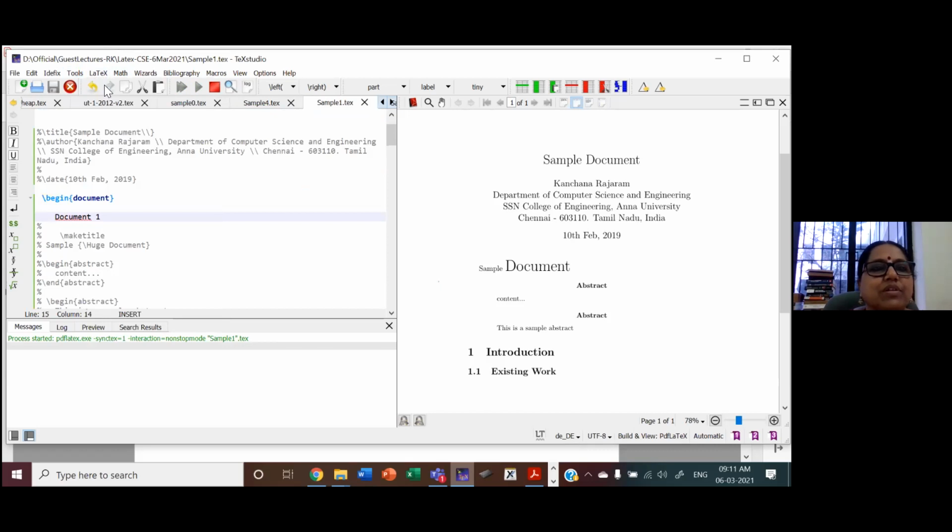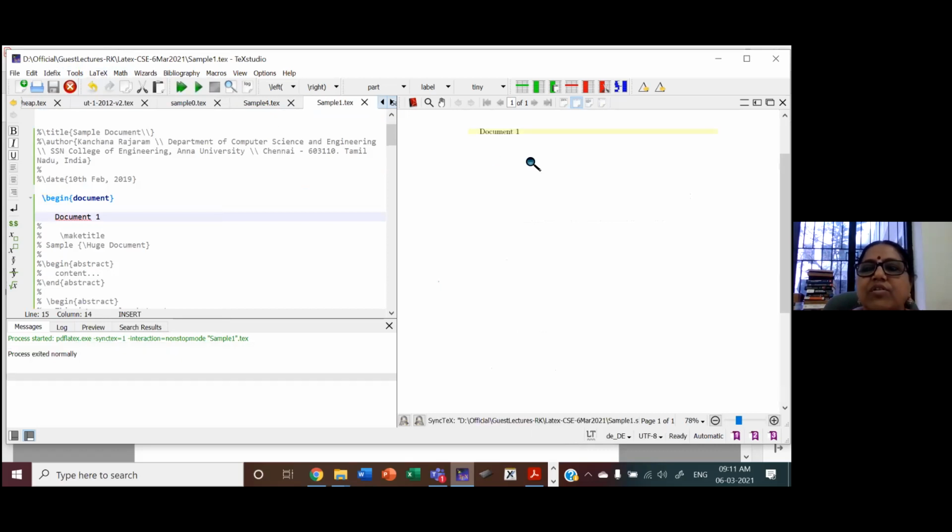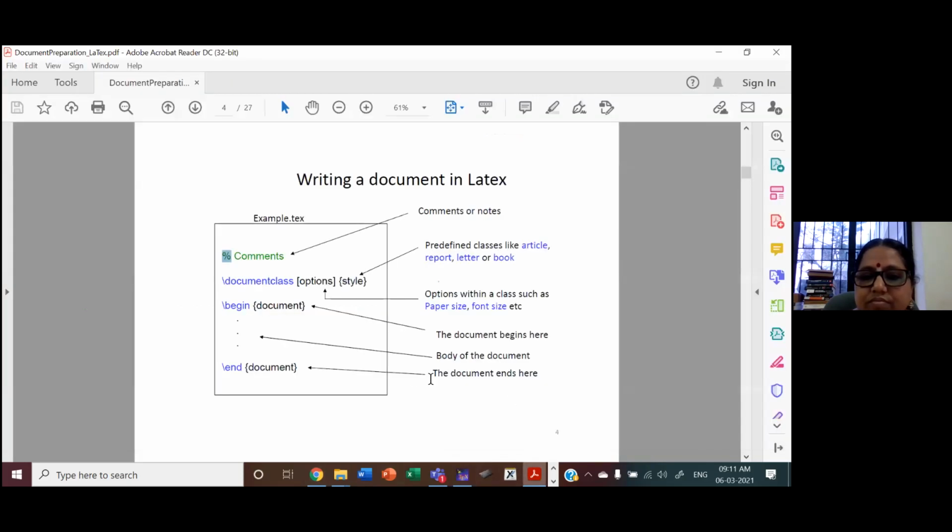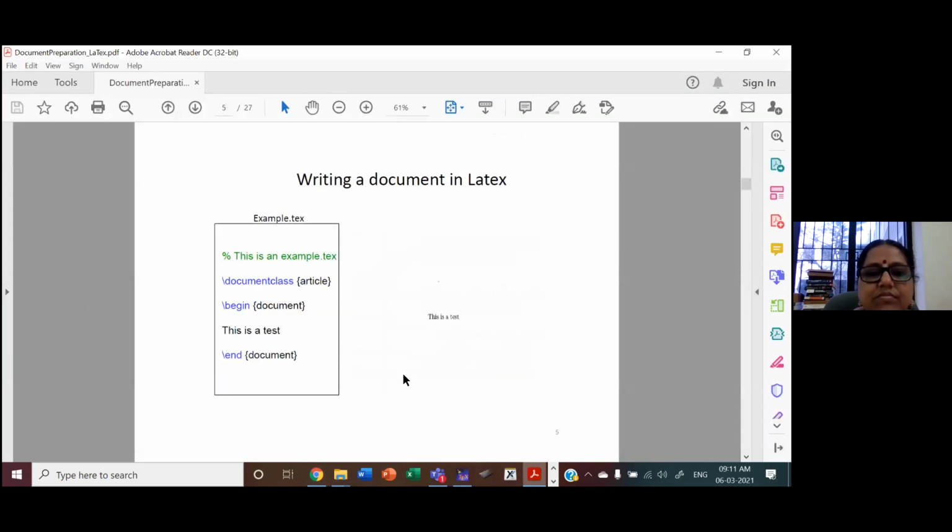So it's preferable to do that. You can see on the right side, the content is document 1. So this is what we have done. Document class article, this is a test or some contents, and it is appearing on the right side.